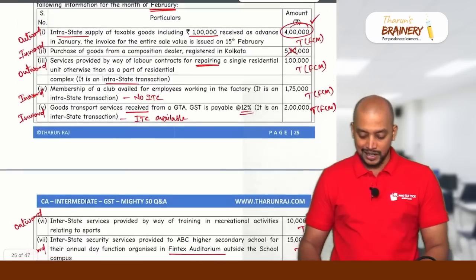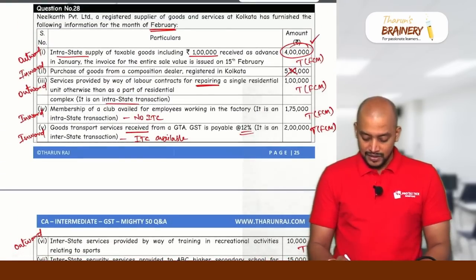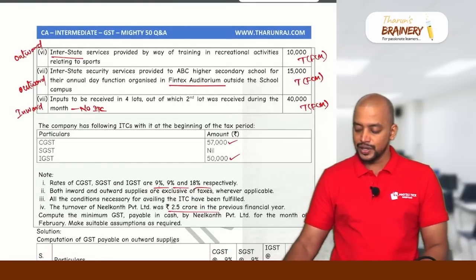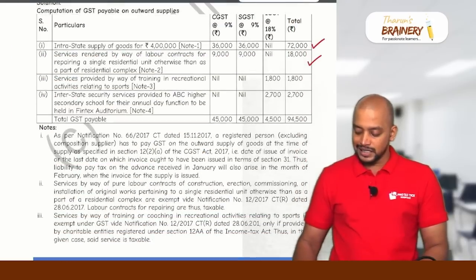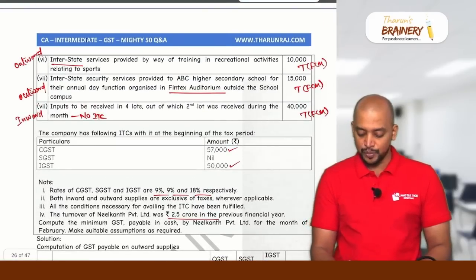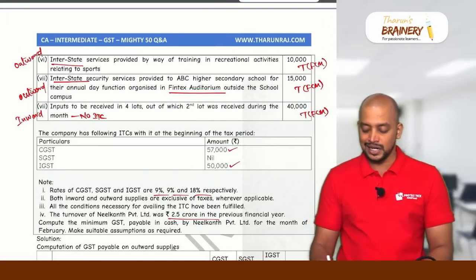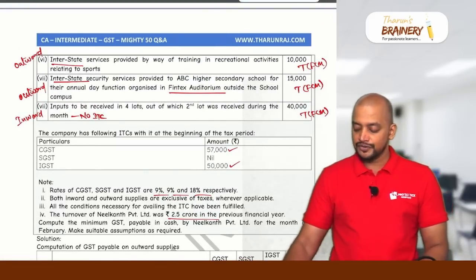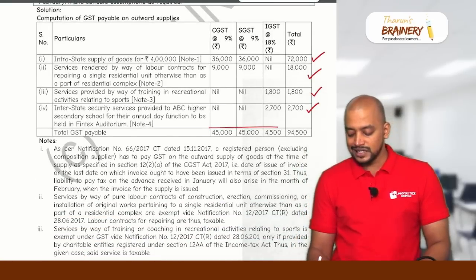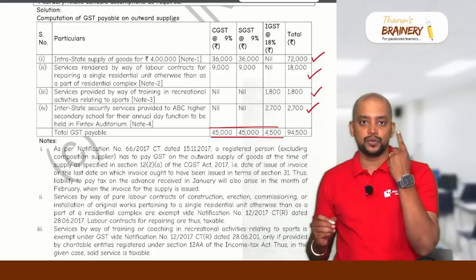So that is second. Then next outward, sixth point, outward interstate training. So 10,000 into 18%, IGST 1,800. The next outward is the seventh point, which is also interstate. So 15,000 into 18%, 2,700. So this is the gross GST payable under FCM, statement 1.